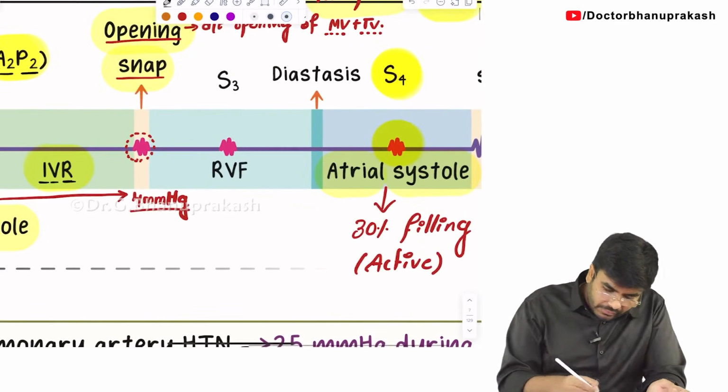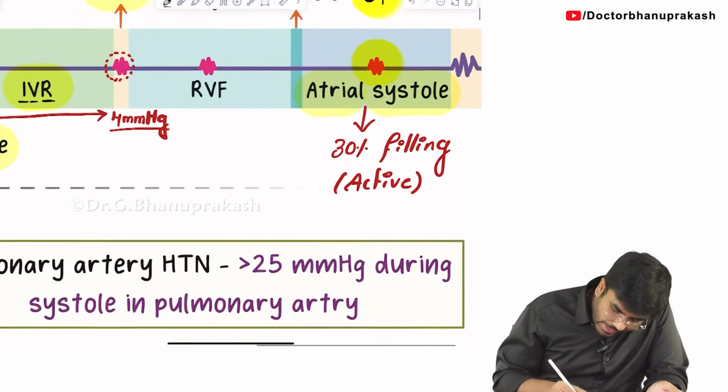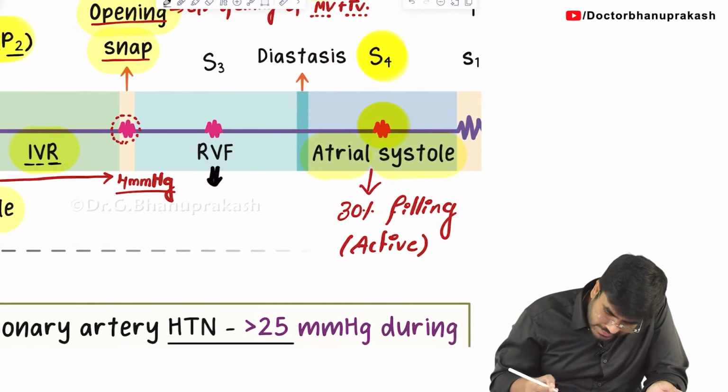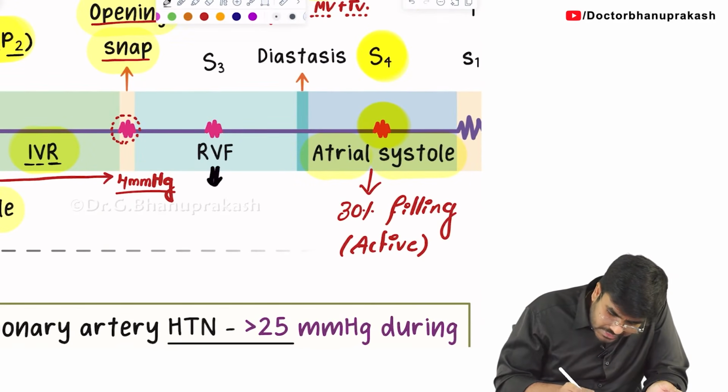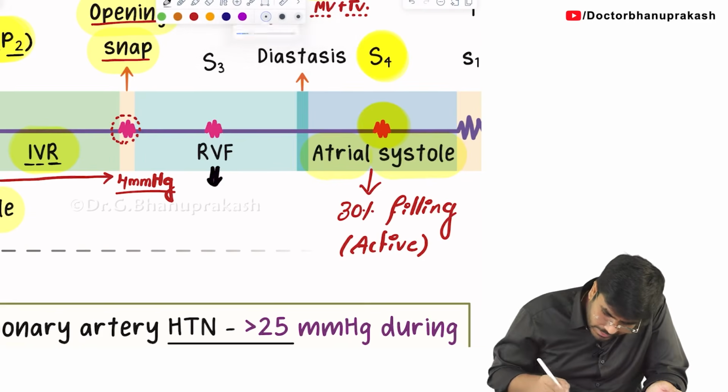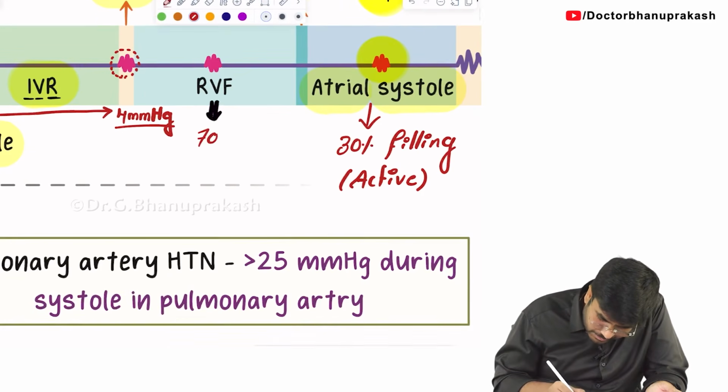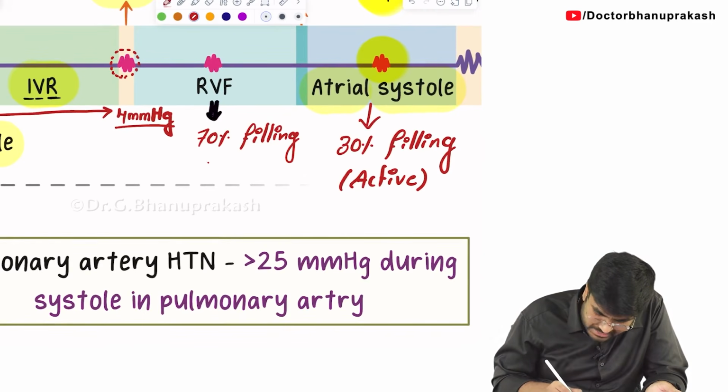During rapid ventricular filling, what is happening? I have told you, how much percentage filling of the ventricles is there? 70% filling of the ventricles. Let me highlight here. There is 70% filling. Actively or passively? Passive.